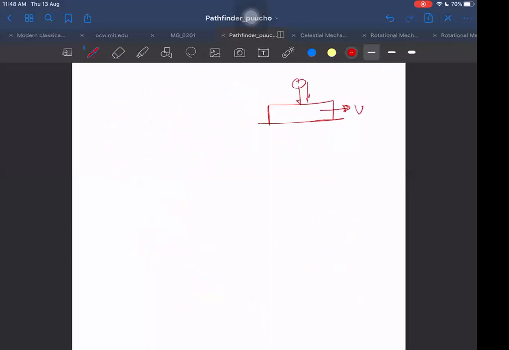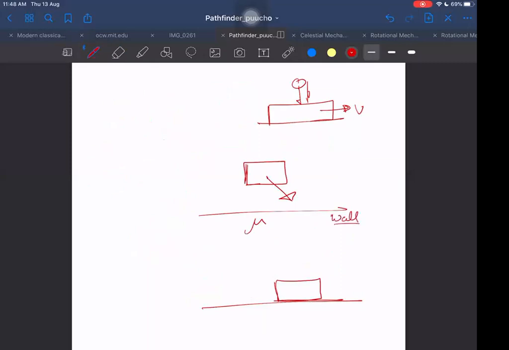You remember, a ball colliding up and down, that was one example. There could be another example also. Let us say this is a ball. It is projected with velocity v, and here the coefficient of friction is mu. After colliding with this wall, let us say a vertical wall, we are looking from the top view, bird's eye view, how a bird would look at things. This is on a horizontal floor.